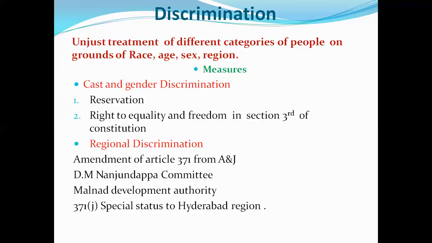To remove regional inequalities, Article 371A to J gives information about the backward region and the eradication methods for the development of backward regions.